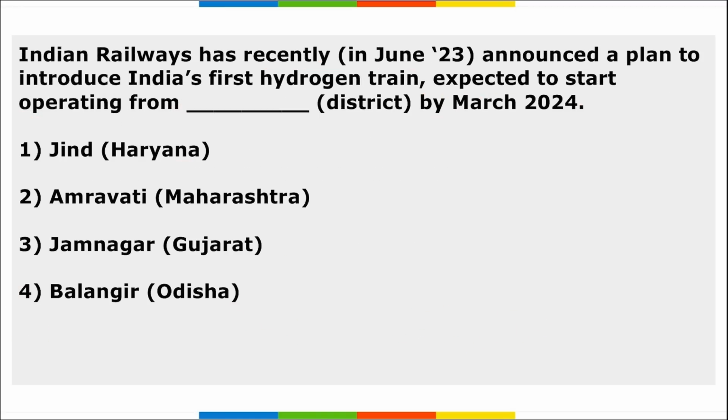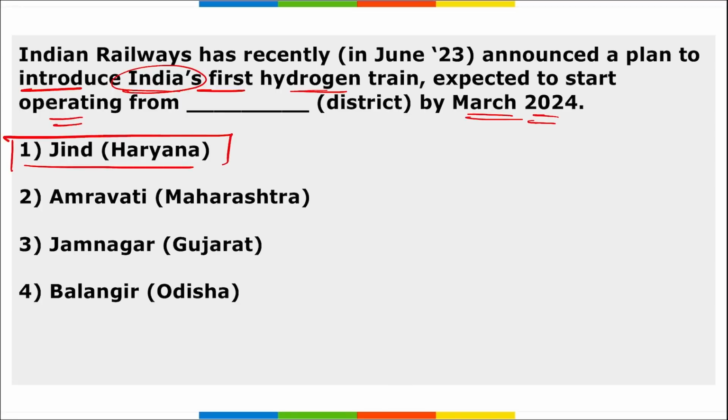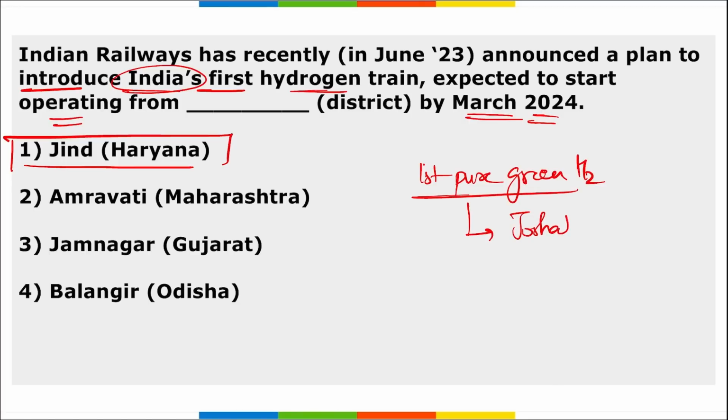Next, Indian Railways recently announced a plan to introduce India's first hydrogen train that is expected to start its operation from Jind, Haryana district by March 2024. Instead of this, if I ask you, the first pure green hydrogen making plant, where was this set up? This was in Jorhat, that is in Assam, right? And in Assam only, if you remember,